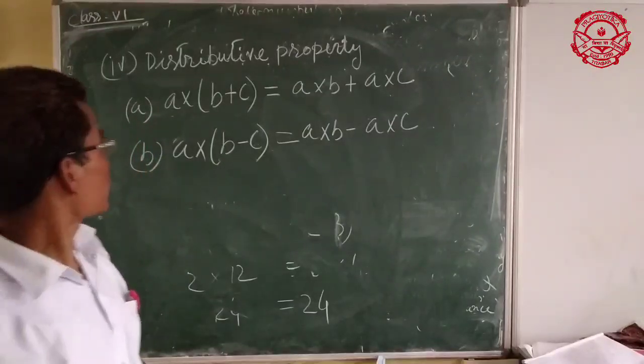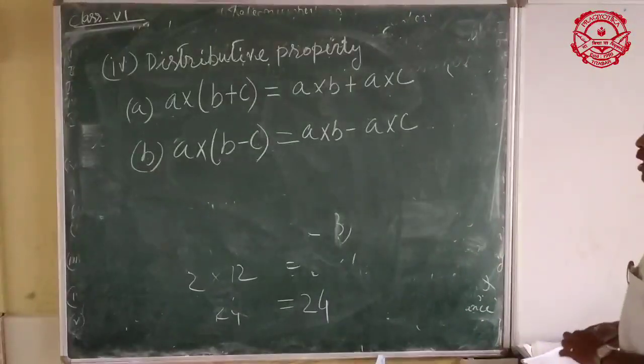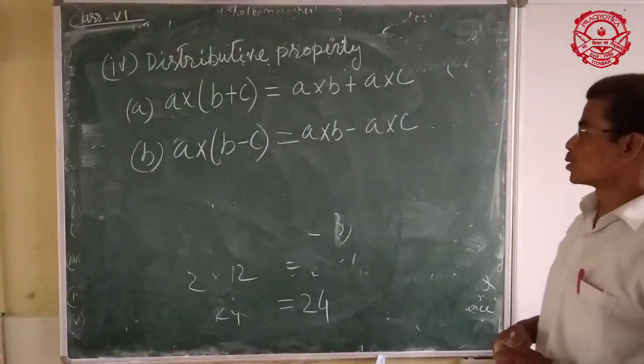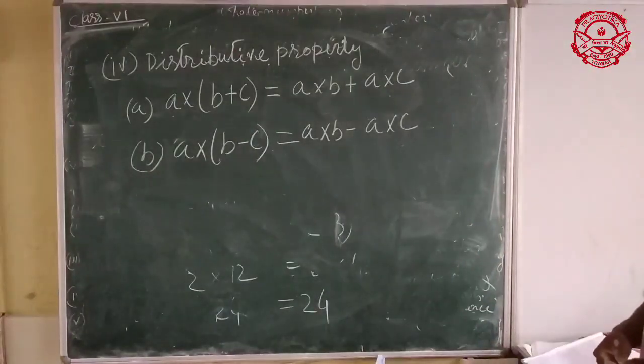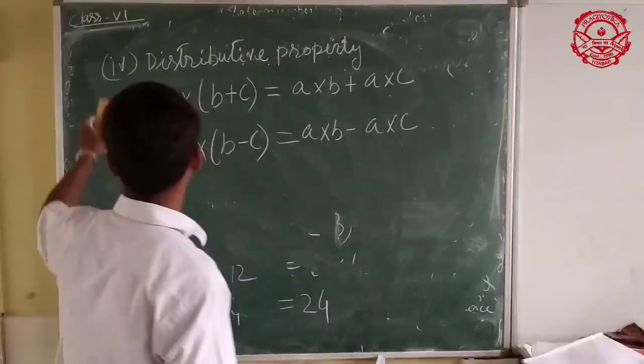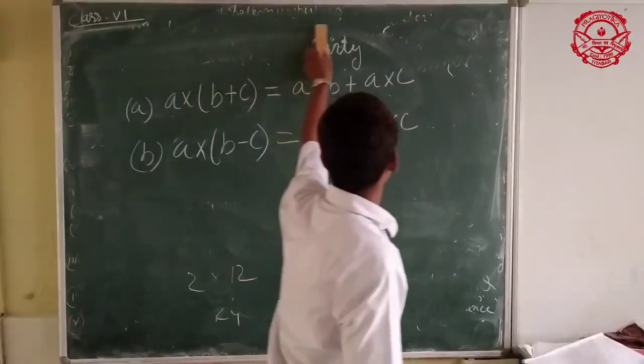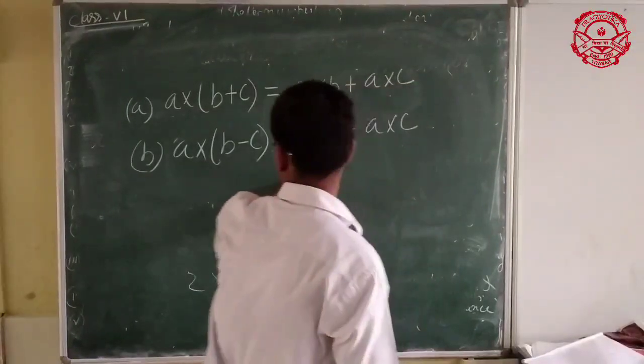So these are the properties of whole numbers. Now we are going to discuss them in detail through exercises, using these properties.